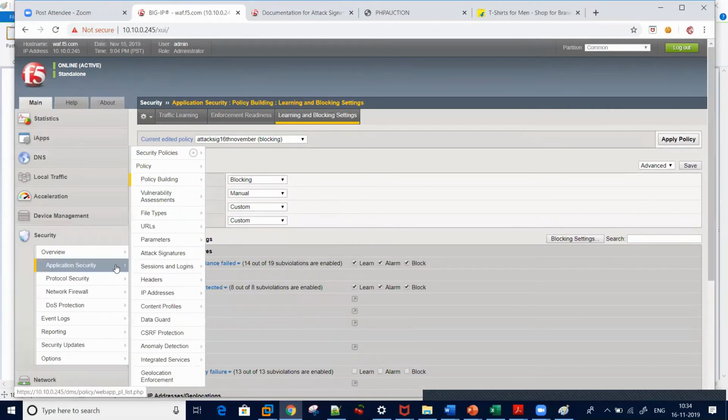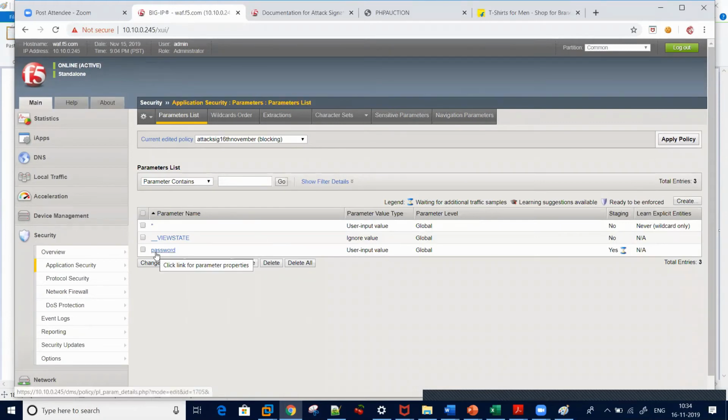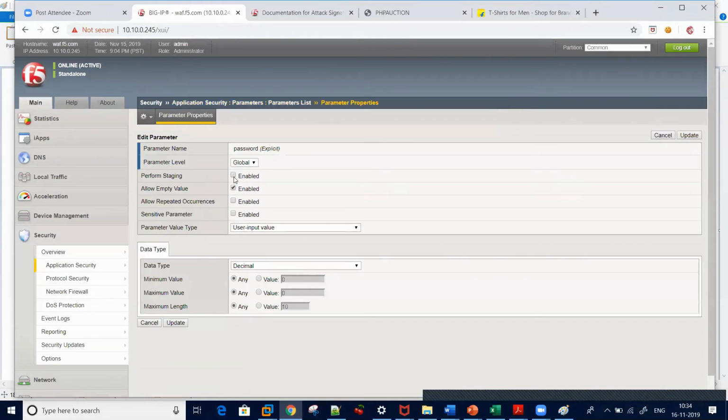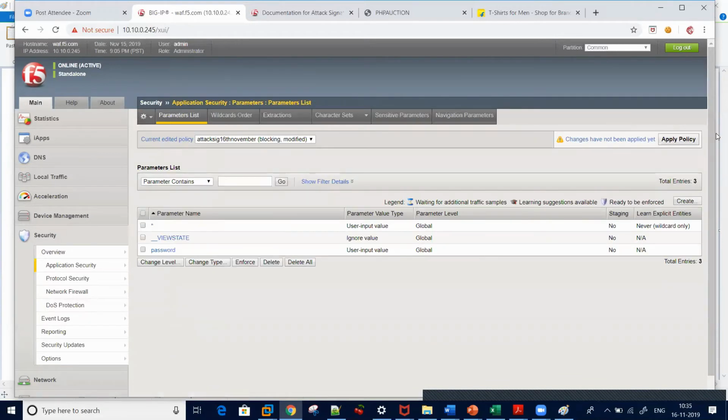Awesome. Good. So can you see this? The parameter is in staging mode, so I need to remove it. Did everyone get it? You need to enforce that also.